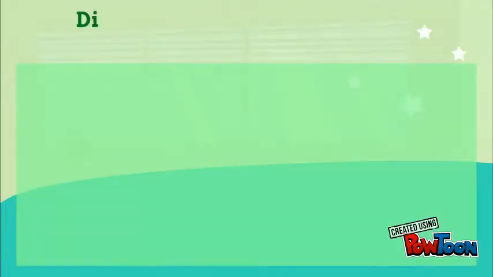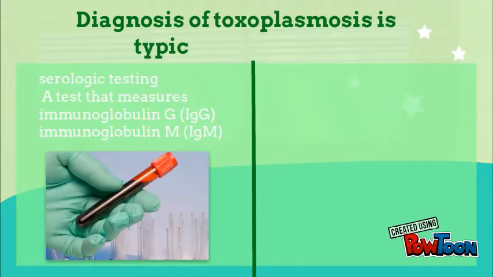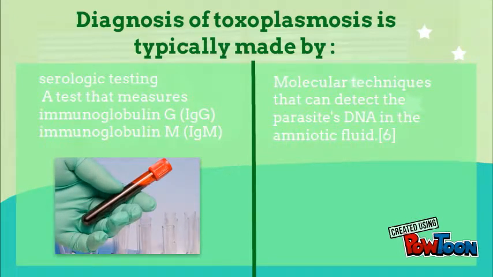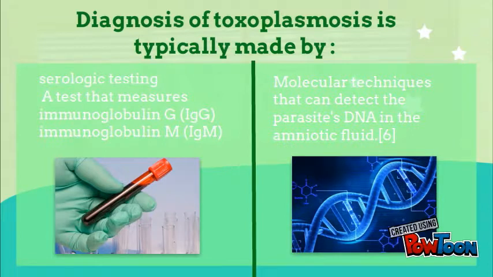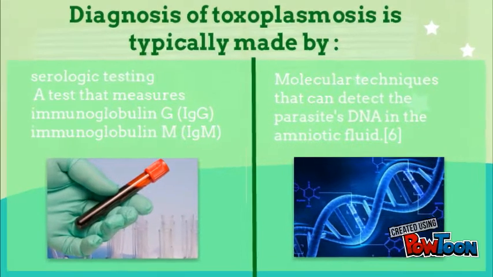How to diagnose toxoplasmosis? In serologic testing, measuring IgG and IgM is used to determine if a person has been infected. A molecular technique that can detect the parasite's DNA in the amniotic fluid can be useful in cases of possible mother-to-child transmission.